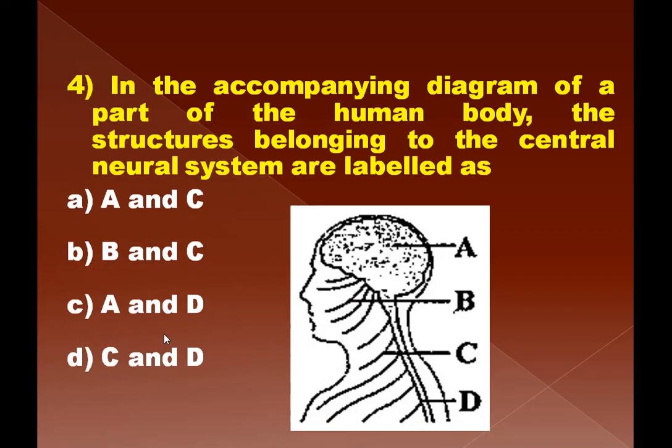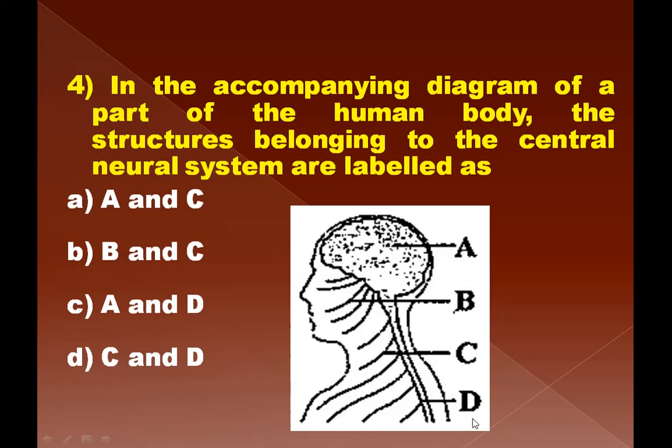Okay. Question number 4. In the diagram given below, of a part of the human body, the structures belonging to the central nervous system, CNS, are labeled as A and C, B and C, A and D, or C and D. If you look at this picture, A is labeling the brain and D the spinal cord.